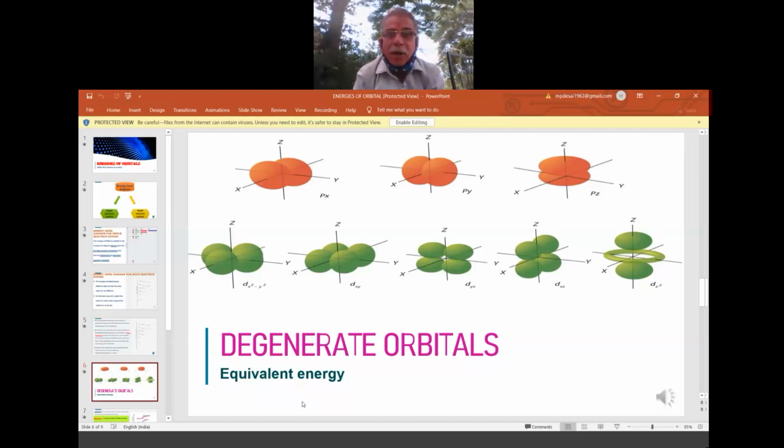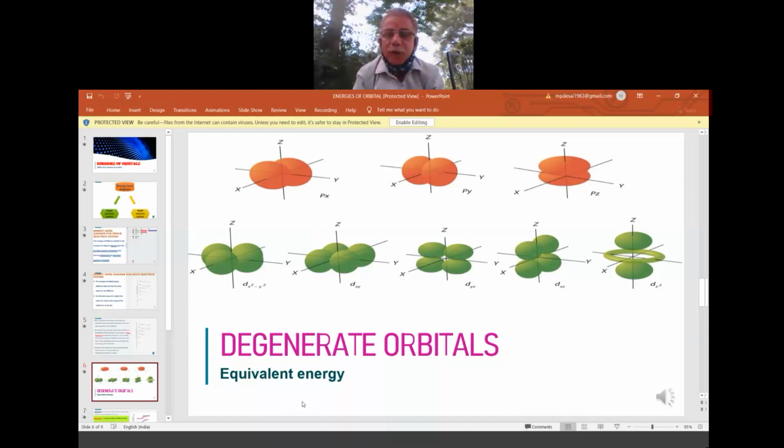All belong to the same level. For example, in 3p, there are 3px, 3py, 3pz. In 2p, there are 2px, 2py, 2pz. All belong to which level? 2 only. So these three orbitals, 2px, 2py, 2pz of the main 2p, belong to the same principal quantum number 2.